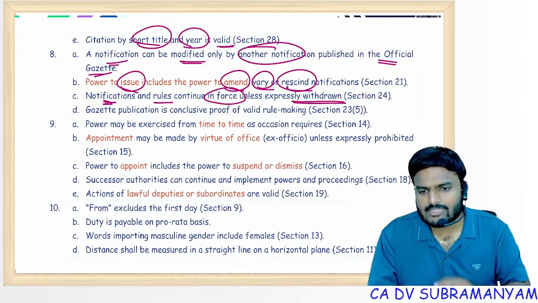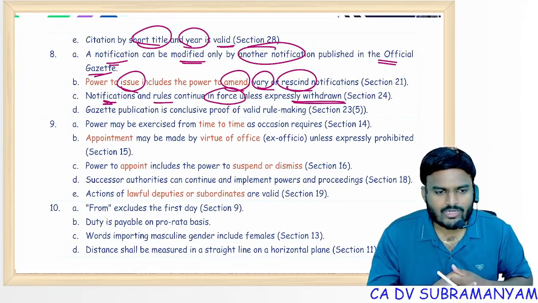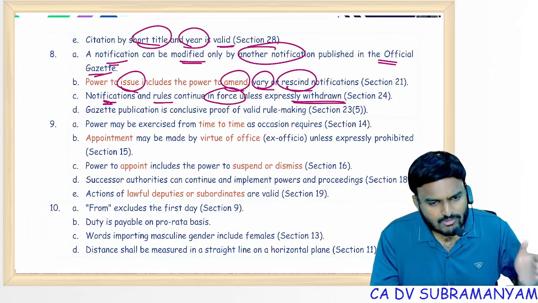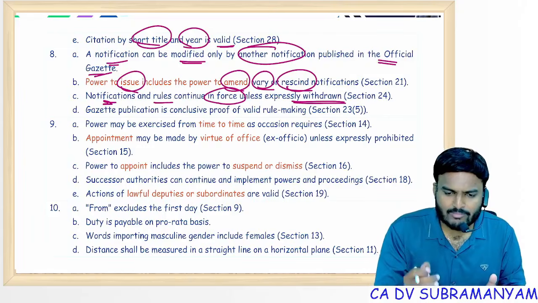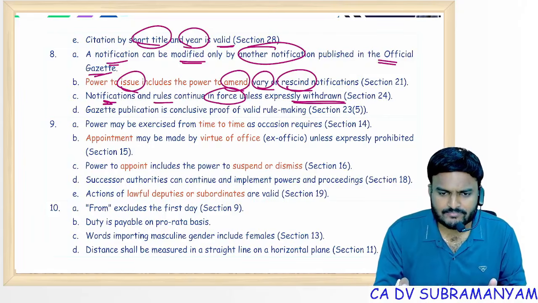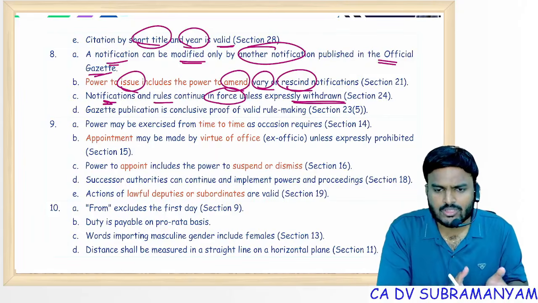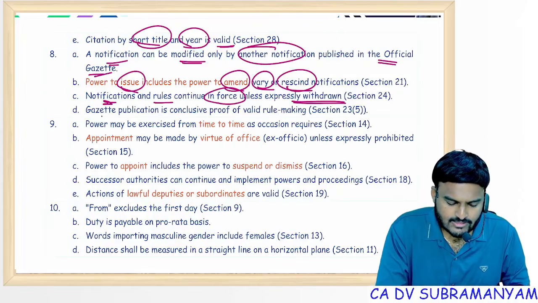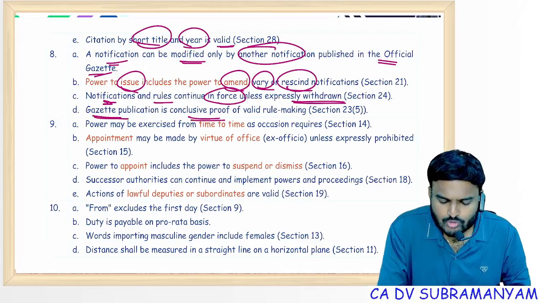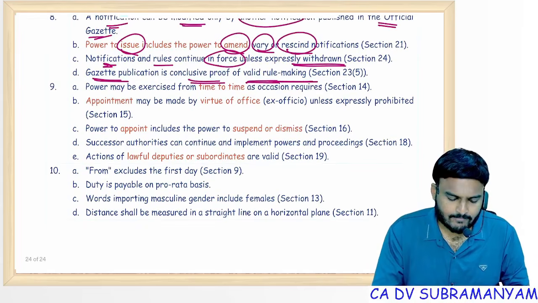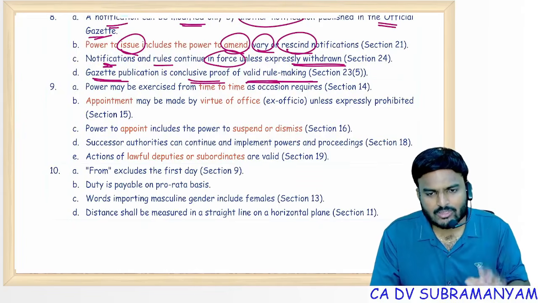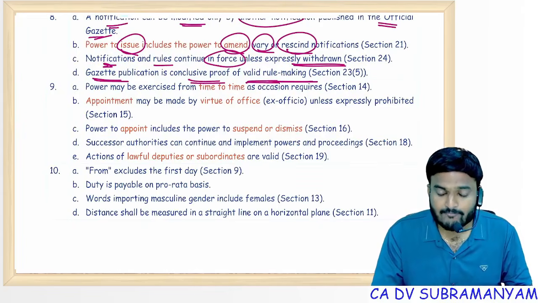Old Companies Act got repealed. What about the rules? Unless otherwise mentioned, the rules will remain in force. Suppose under the new Companies Act we didn't mention any rules, you can take reference of old rules, old notifications. Gazette publication is conclusive proof of valid rule making. Previous publications through official gazette announcement alone become valid and enforceable.